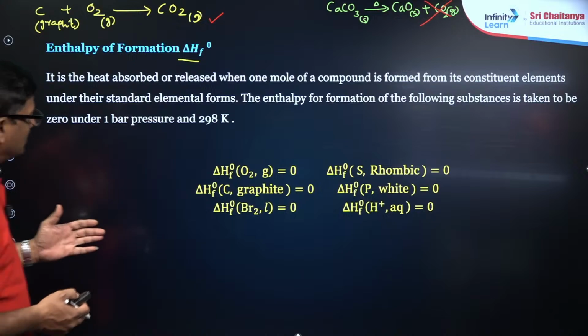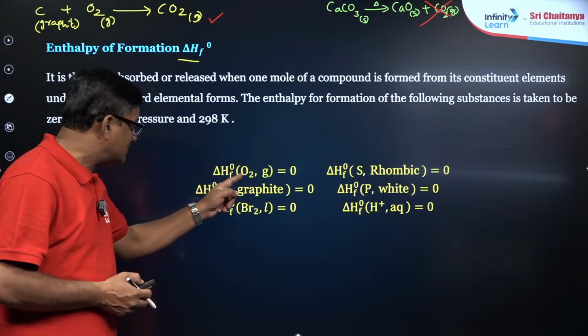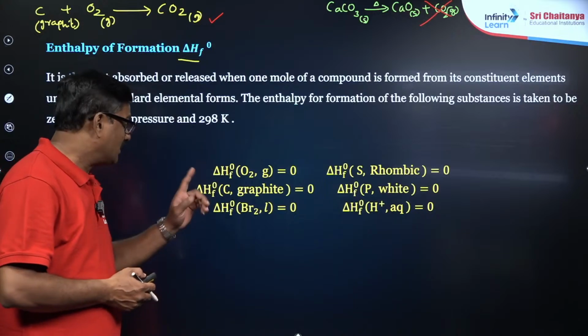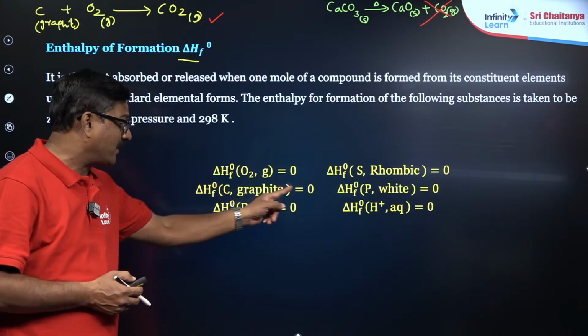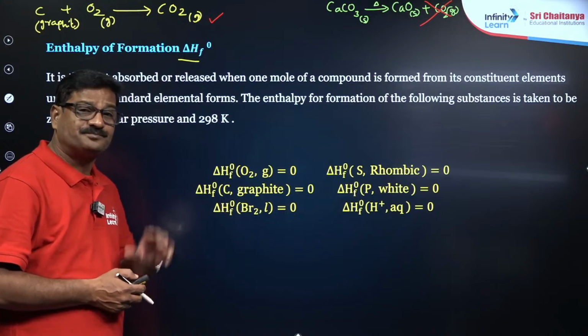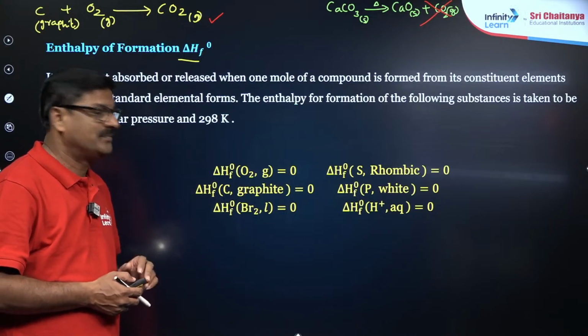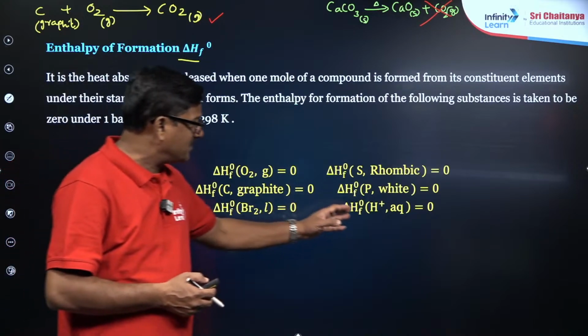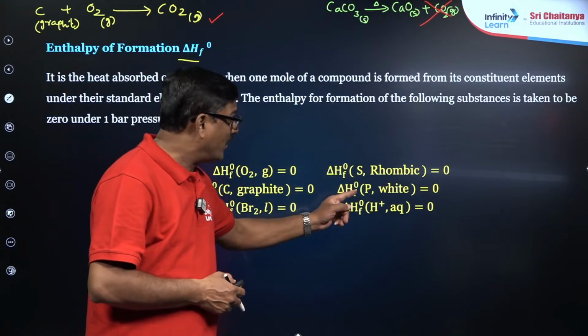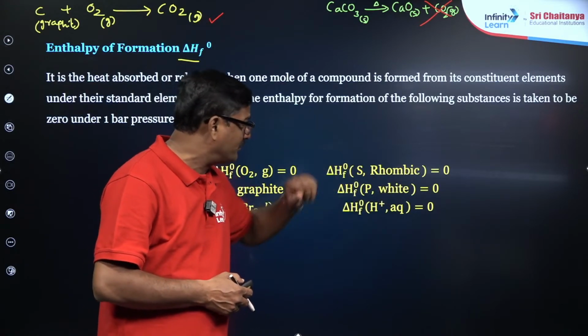Now मैं क्या बोलना चाहता हूं, enthalpy of oxygen gas is 0. Enthalpy of formation of carbon graphite is 0. Enthalpy of formation of bromine liquid is 0. Enthalpy of formation of H plus aqueous is 0. Enthalpy of white phosphorus is 0.